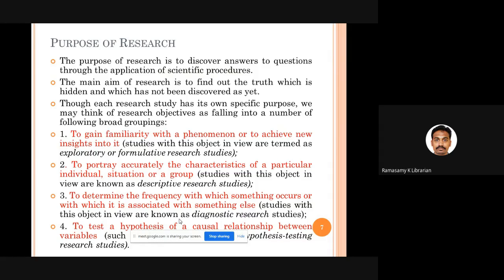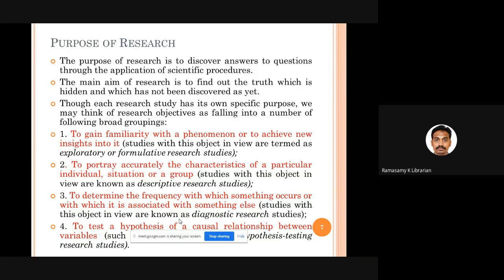Fine. Okay, what is the purpose of research? You take any kind of research, the purpose of any research is to get answers for the questions you have. See, any research begins with a research question. To get the answer for these questions, you conduct the research. You are trying to find out some truth which is not open till now, something hidden somewhere. You use some kind of research tools and techniques to bring out those hidden truths.